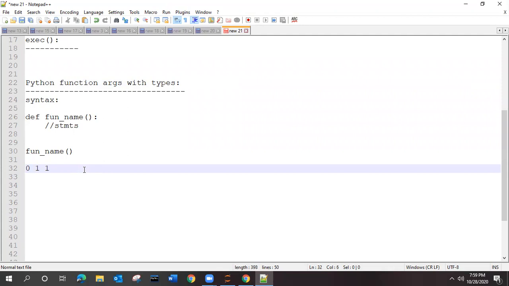What is the next element? 2, next 3, 3, next 5, 8. Like this, it will go on till the limit, whatever the limit you have provided.